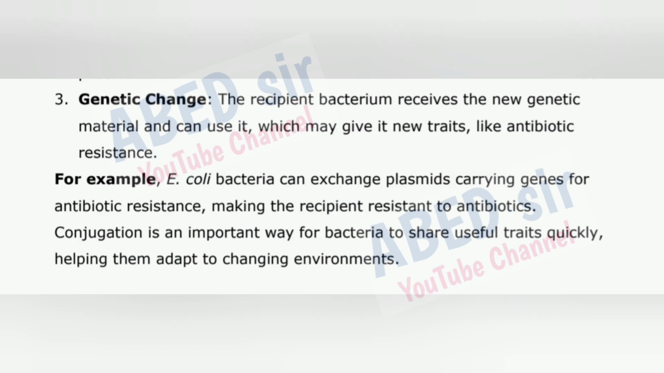3. Genetic change. The recipient bacterium receives the new genetic material and can use it, which may give it new traits, like antibiotic resistance. For example, E. coli bacteria can exchange plasmids carrying genes for antibiotic resistance, making the recipient resistant to antibiotics. Conjugation is an important way for bacteria to share useful traits quickly, helping them adapt to changing environments.